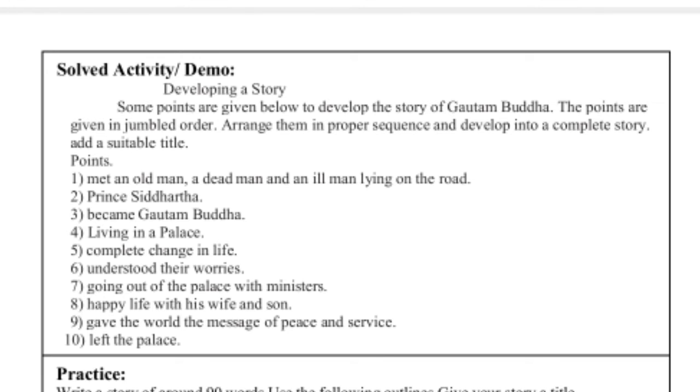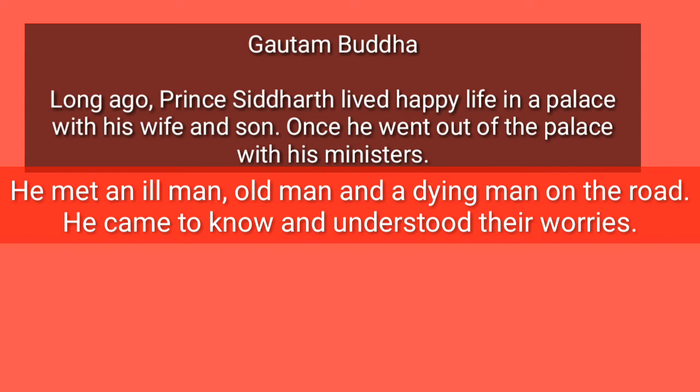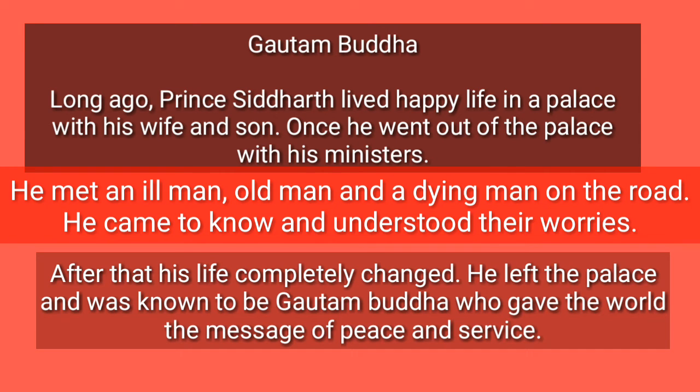Let us start. Gautam Buddha. Long ago, Prince Siddharth lived happily in a palace with his wife and son. Once he went out of the palace with his ministers. He met an ill man, an old man, and a dying man on the road. He came to know and understood their worries. After that, his life completely changed. He left the palace and became known as Gautam Buddha, who gave the world the message of peace and service. Okay, so in this way, we can create a story. And we have also given a suitable title, Gautam Buddha. Write it in your notebook.